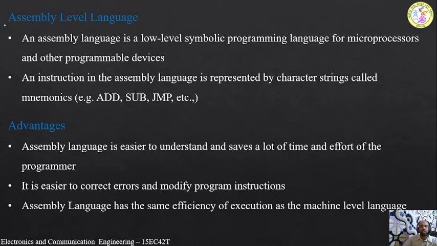And the second type of low level language is the assembly level language. An assembly language is a low level symbolic programming language for microprocessors and other programmable devices. It is also an example of the low level or symbolic programming language, especially used for microprocessors as well as for other programmable devices.